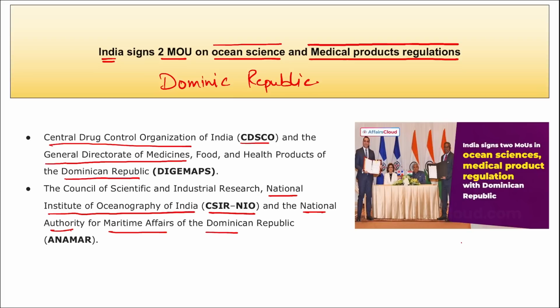If we talk about Dominican Republic, what is the capital? It is Santo Domingo. And what is the currency here? Dominican peso is the currency of Dominican Republic. Right? So remember these two MOUs.